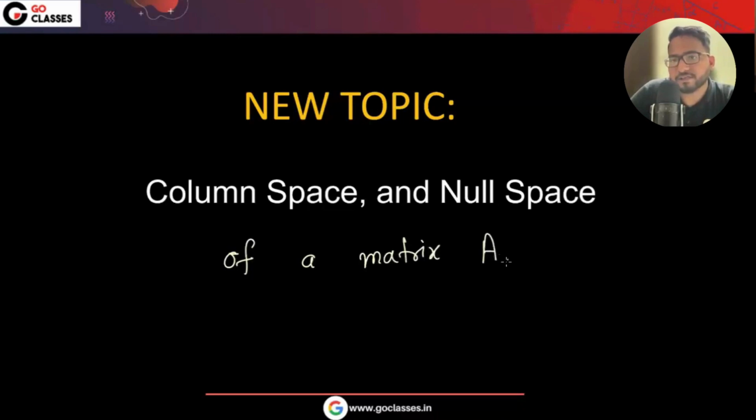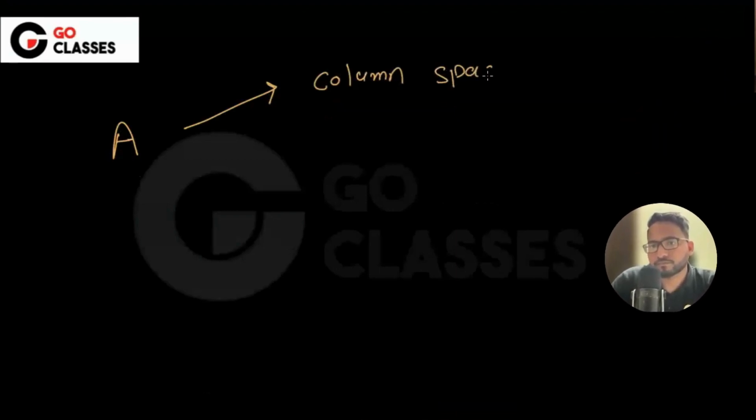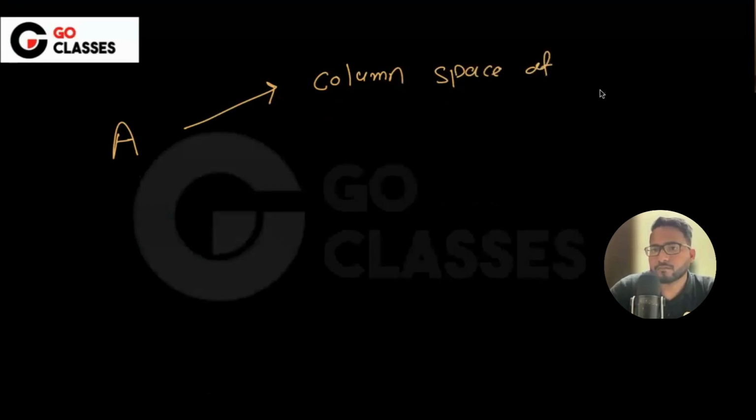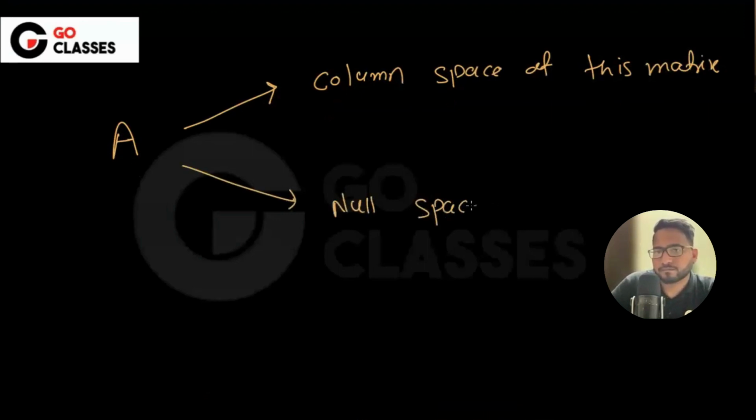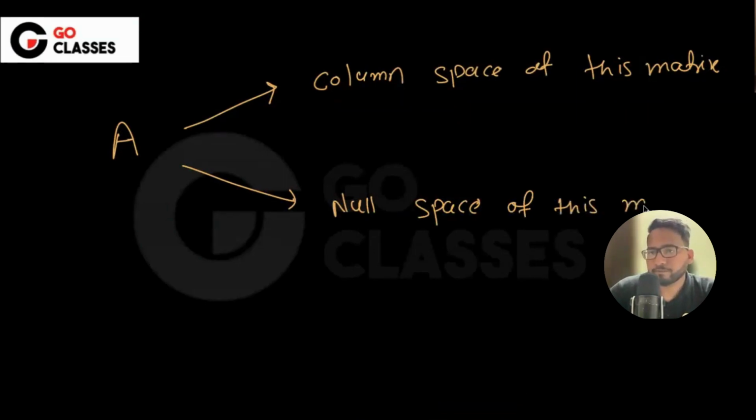These spaces are defined for some matrix A, which means I will give you a matrix A. I will ask you what is the column space of this matrix, and what is the null space of this matrix. These are the types of questions I will be asking you.